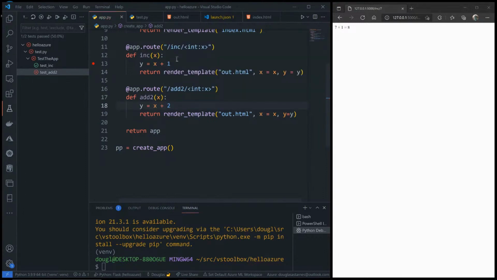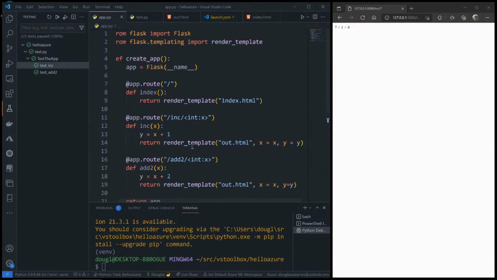So now I can go over here, make the change, go back to my test, and make sure it runs. Let's run everything, make sure I didn't break anything else. There we go. So again, very quickly, that's the testing experience included inside of Visual Studio Code for Python.